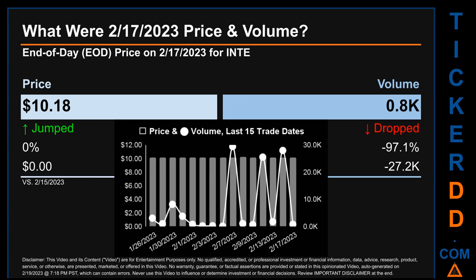The graph shows price and volume for the last 15 trade dates. Across a range of 3 cents, the max and minimum end-of-day price were respectively 10.21 and 10.18. Volume saw a range of 29.3 thousand, from a day low of 0.1 thousand to a day high of 29.4 thousand.